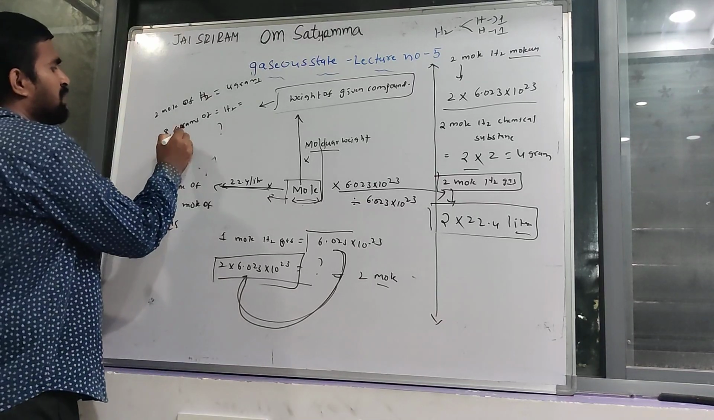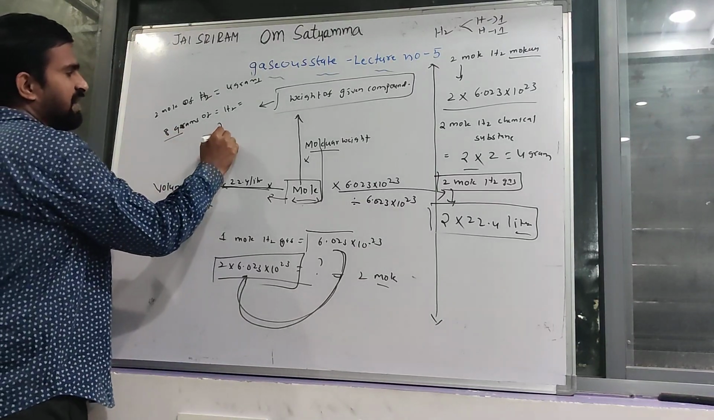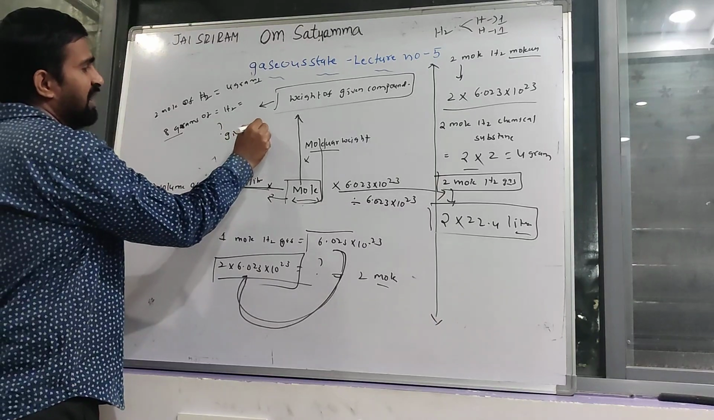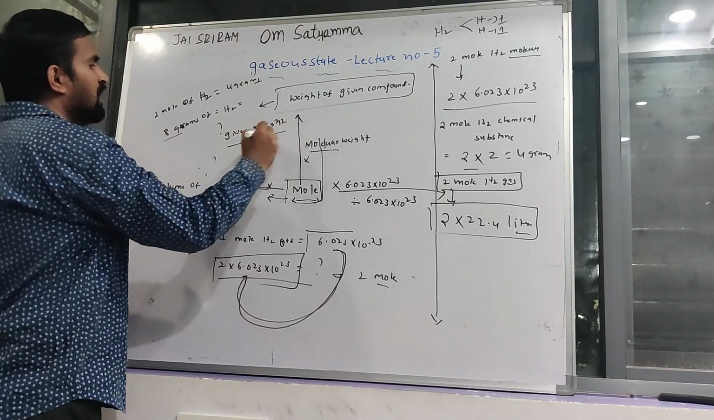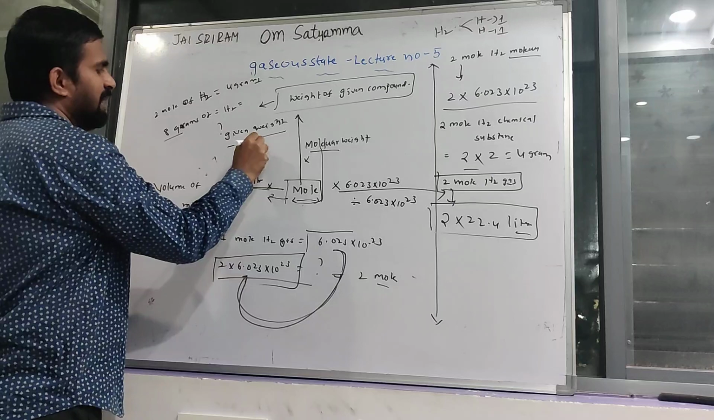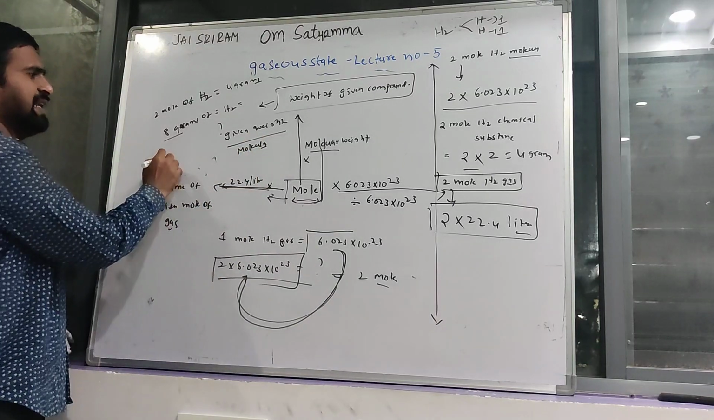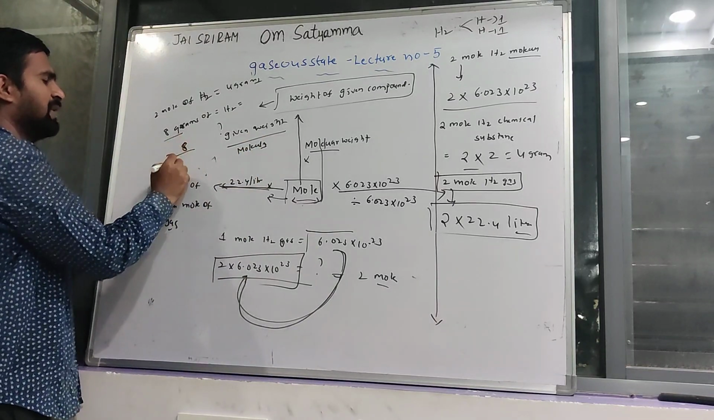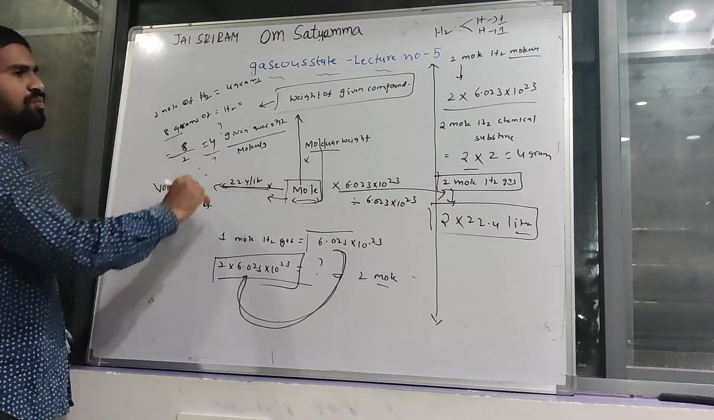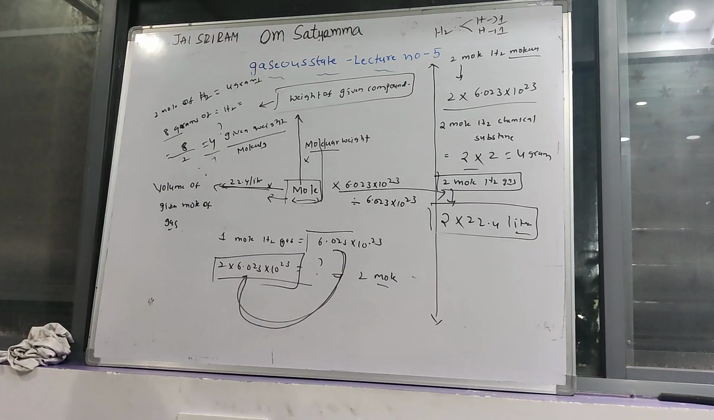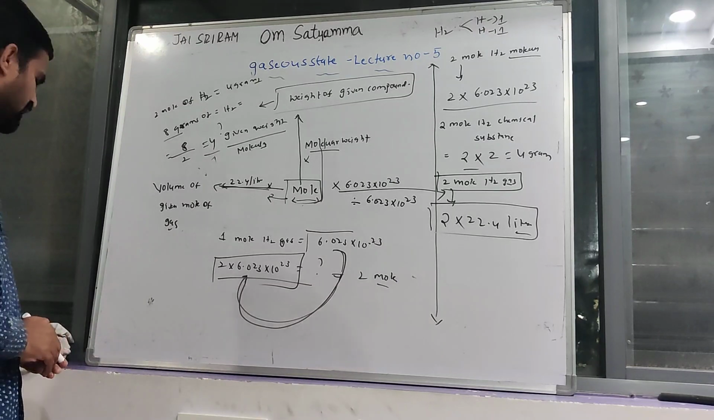Simple. How many moles? Given weight divided by molecular weight. Given weight is 8 grams. Molecular weight of hydrogen is 2. That's why 4 moles are present. 8 grams of hydrogen is equal to 4 moles of hydrogen. Okay.